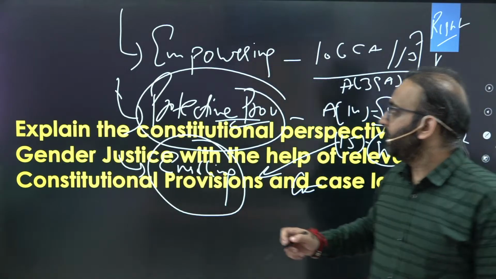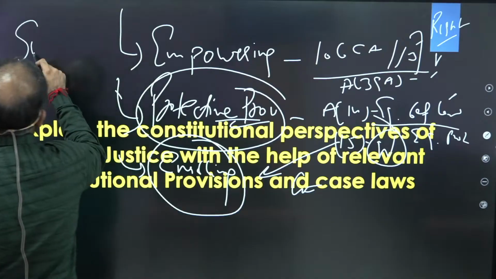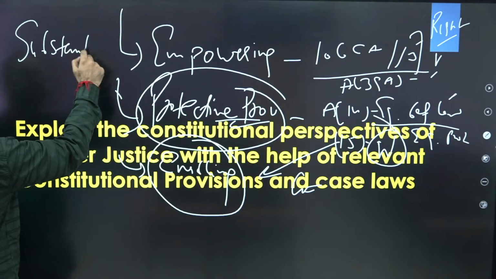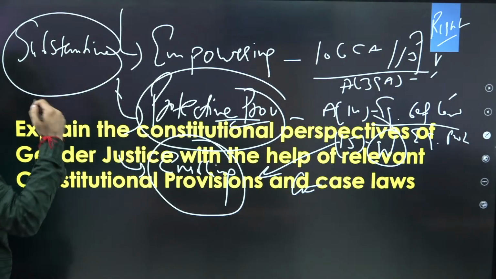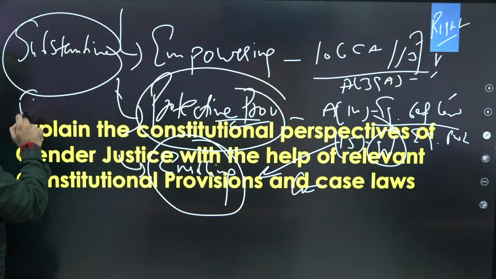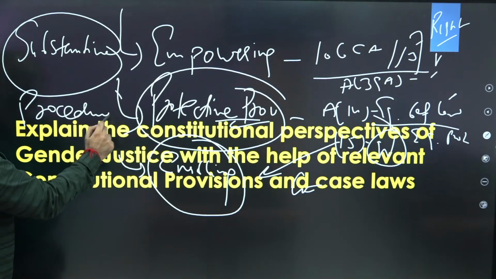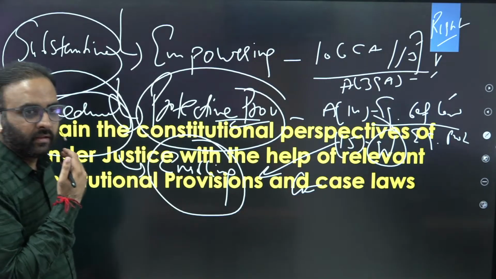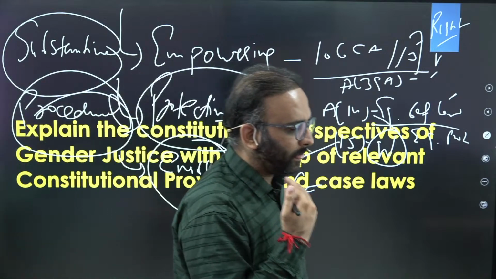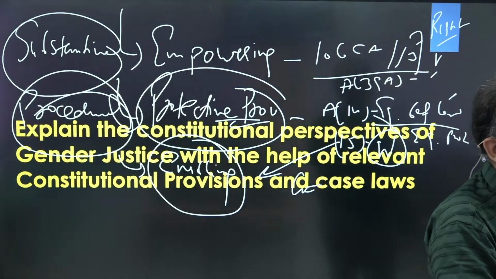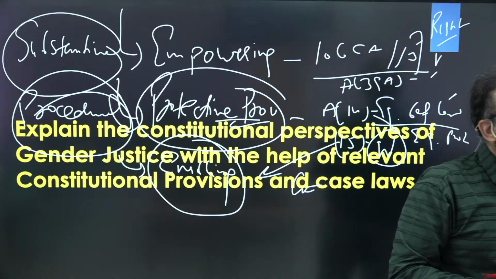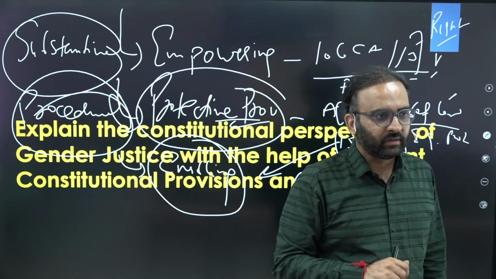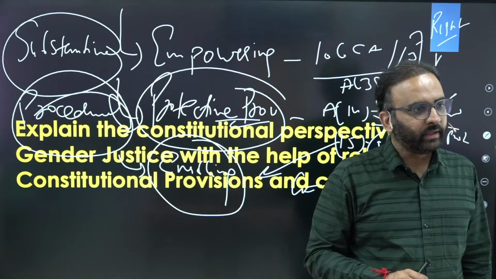And one more thing you can add, like the substantive perspective, that also you can add. For example, reservation, or procedural perspectives. For example, UPSC does not charge women for the application form to the civil service examination. That's a procedural one. You get the point?